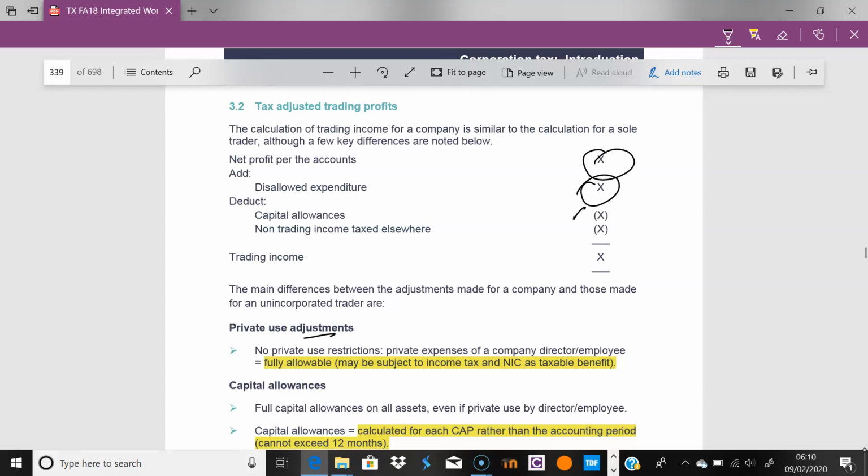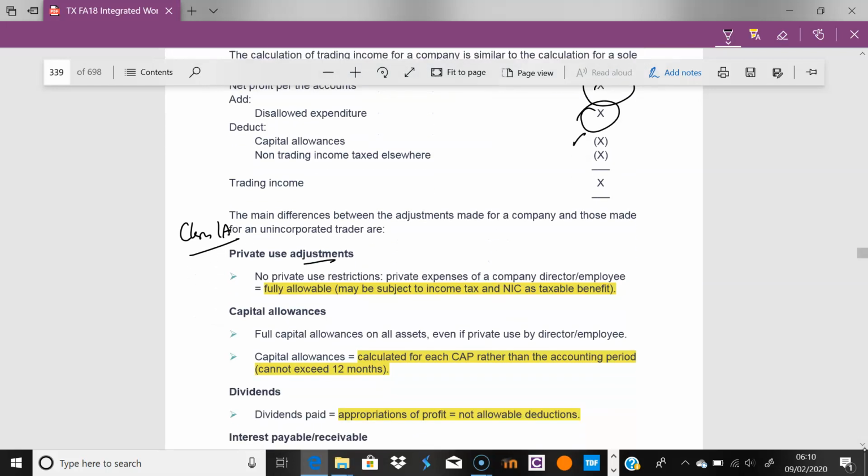But of course, individuals, if they have private use, it's no problem. We will tax them; they'll get their class 1A benefits. So for us, it's fully allowable. We can expense all of those. It's not going to escape. We can fully put through the expenses, but the individual will be assessed on class 1A benefits. Right, okay.